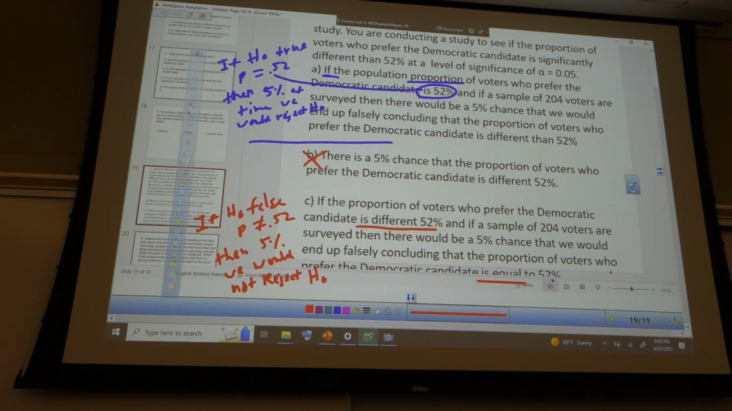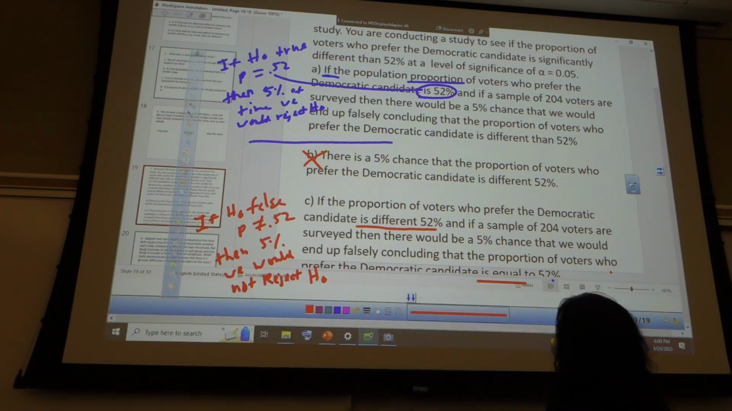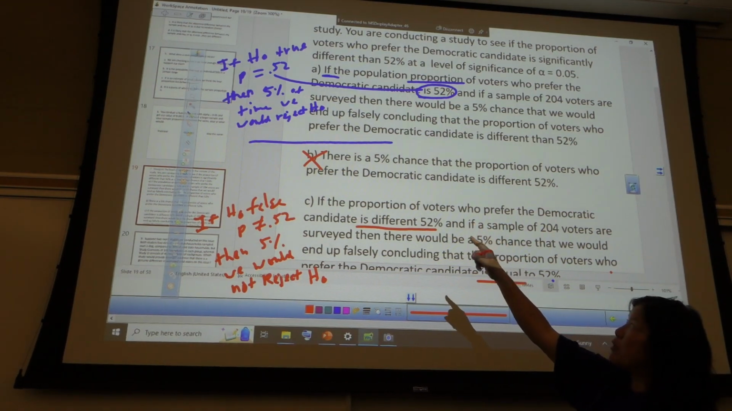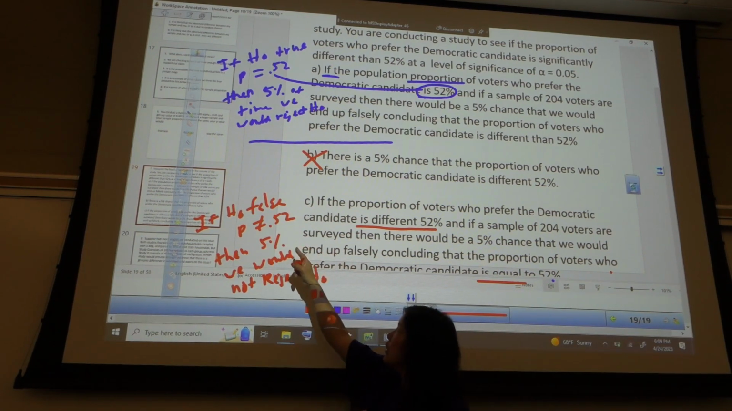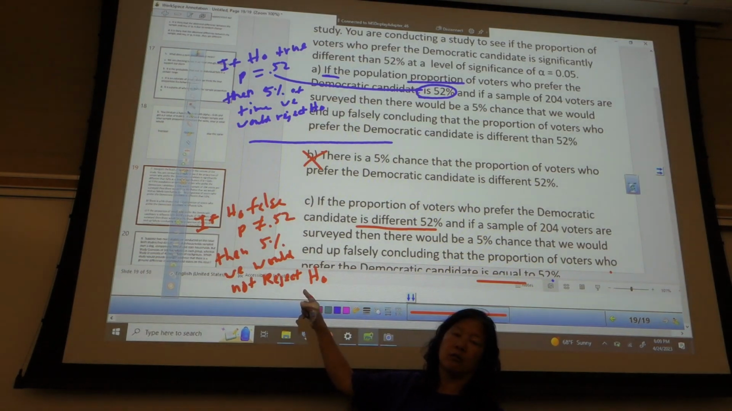So this goes back to, yeah. So is the only difference between A and C that A is you're looking at the population proportion of voters and C is the proportion of voters? Nope, they're both proportions. They're both saying, nope, the first one's saying if H naught's true, there's a 5% chance we reject H naught. This one's saying if H naught is false, then there's a 5% chance we would not reject H naught.